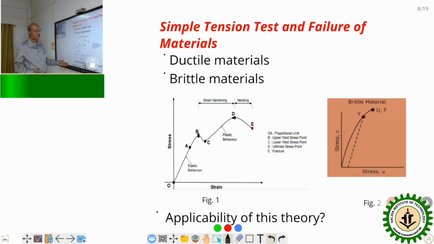The theory of failure is used to find the design stress so that the body will not fail under that design load. This is the main use. And this theory is used for materials, which we mainly segregate as ductile material and brittle material. Okay, thank you.